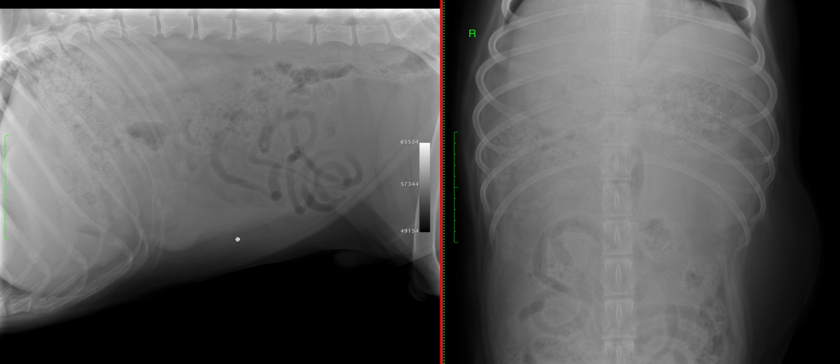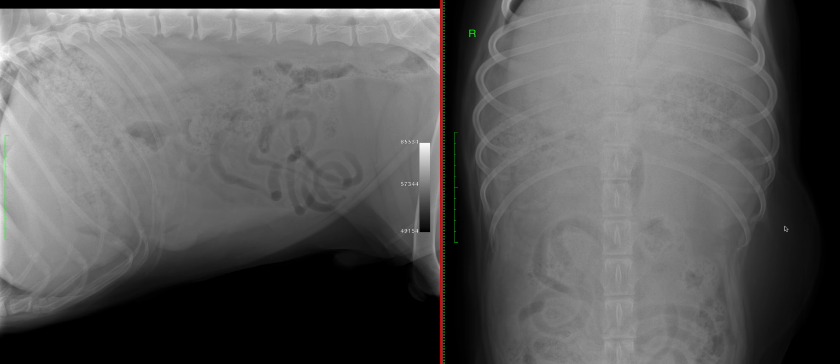The other less likely differential diagnoses for a mass in that region would be an intestinal mass, or a mass originating from the mesentery, or an enlargement of the jejunal lymph nodes. But that's usually less common than having a splenic mass at this level. Also, with the haemoabdomen, a ruptured splenic mass would be the most likely differential diagnosis.